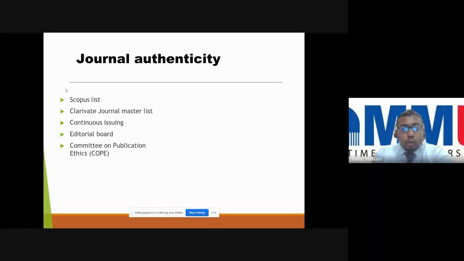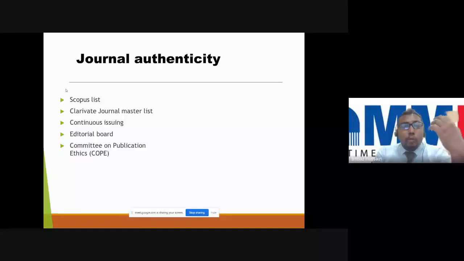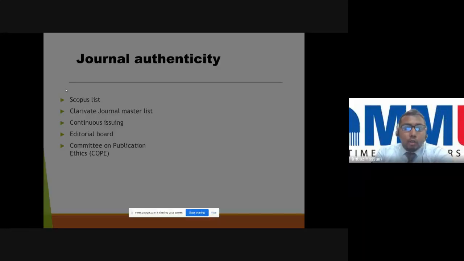And the editorial board, I already explained. COPE is the Committee on Publication Ethics. This is a universal ethics standard for publication. You can check whether the journal is maintaining these ethics, and whether they are following them or not.